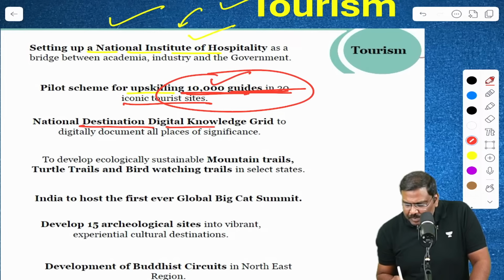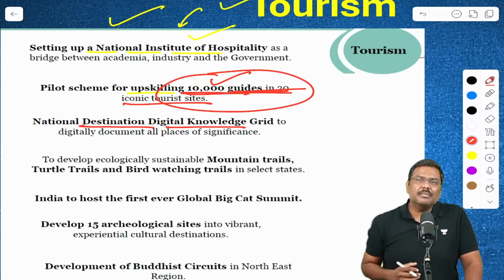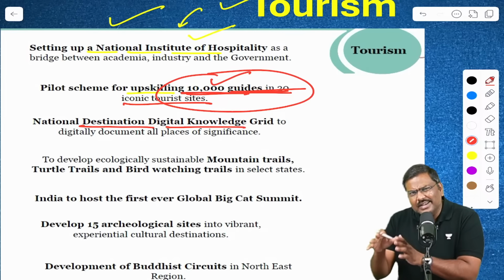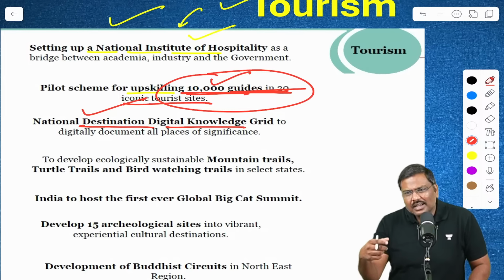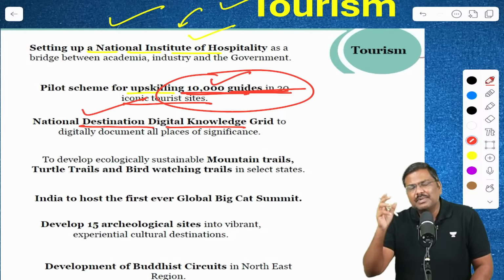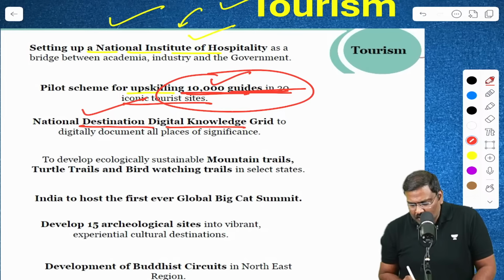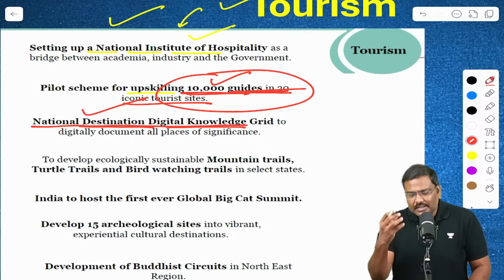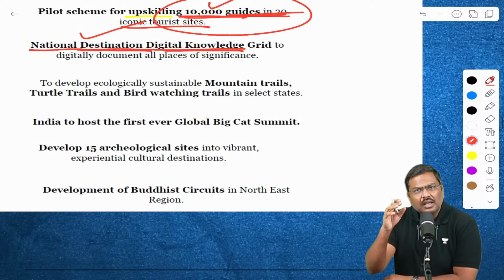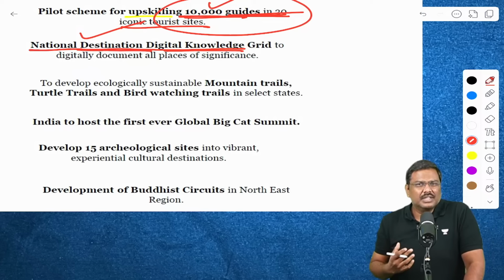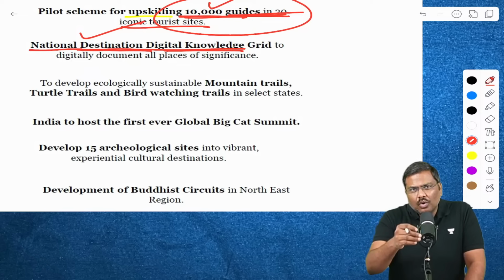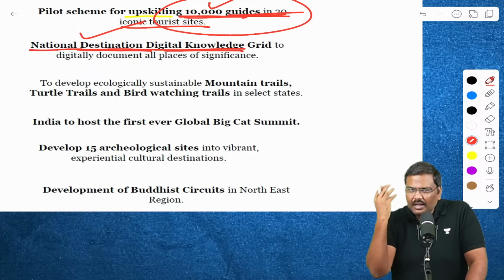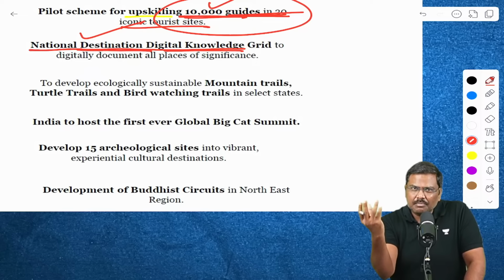Next, there will also be a grid database which will be developed, a national grid database which will have all the data sets associated with the tourist places in India. The name of that is the National Destination Digital Knowledge Grid. This is one more very important data set. And if you're wondering, sir, what is the use of all of this? Think of it. Foreign tourists will come to India, or you want to go to another state to visit a particular historical monument.